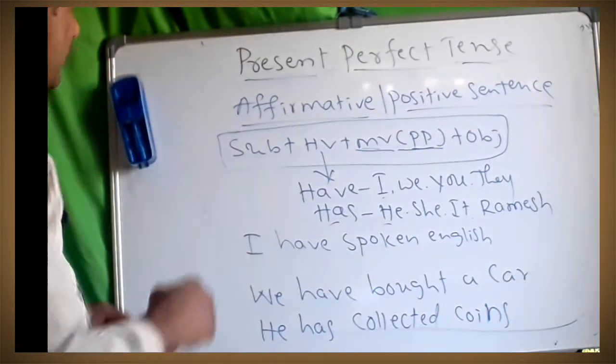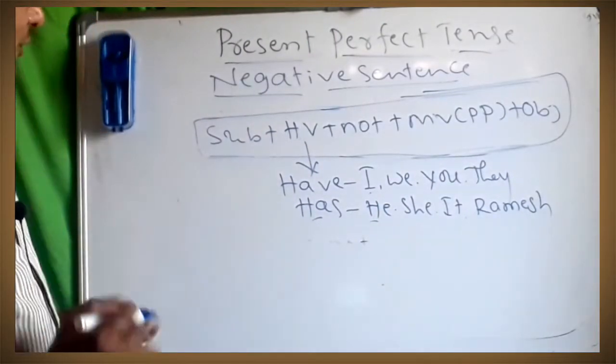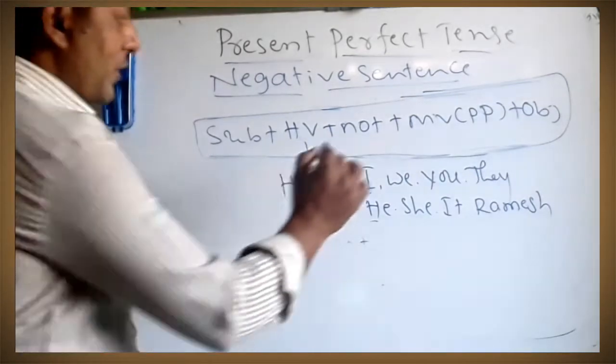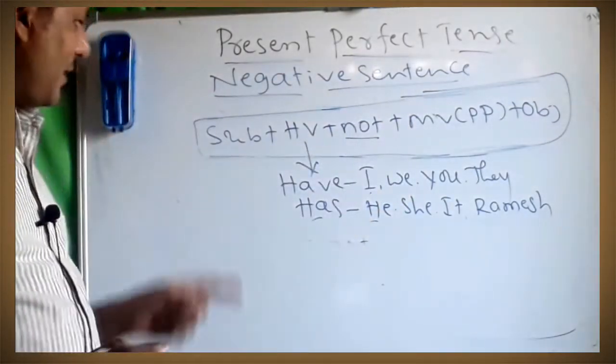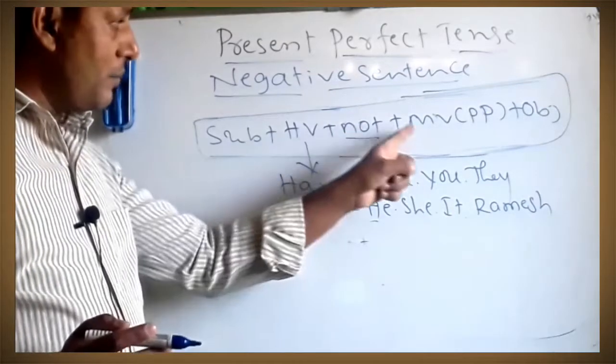Next we can go for the negative sentence. In a negative sentence what will we do? We always use not. The formula is the same as affirmative: subject, helping verb, but we have to add not, main verb PP form plus object.